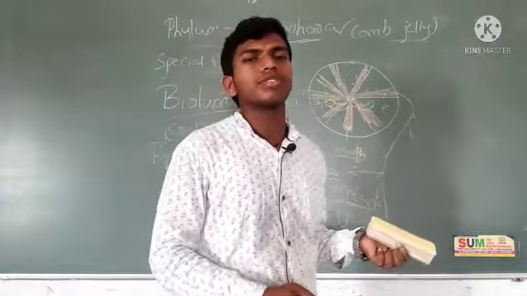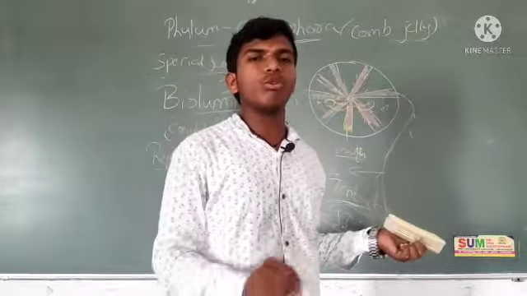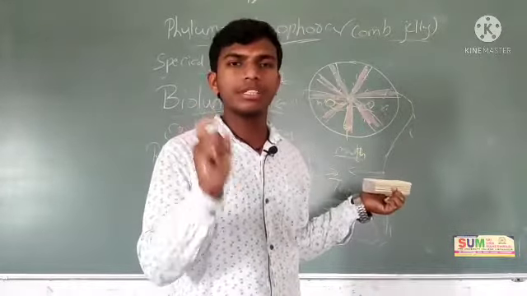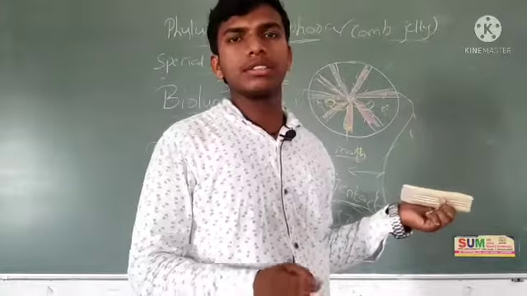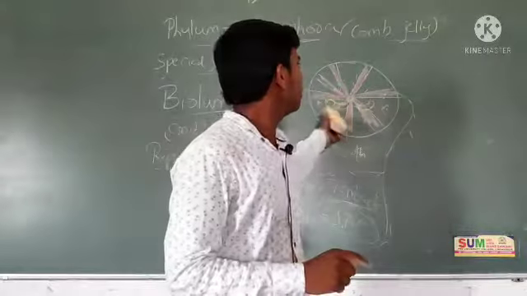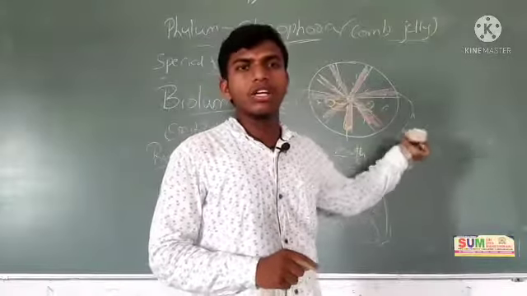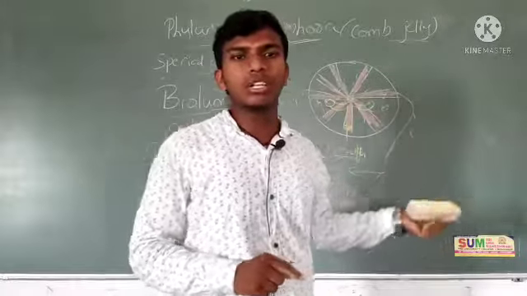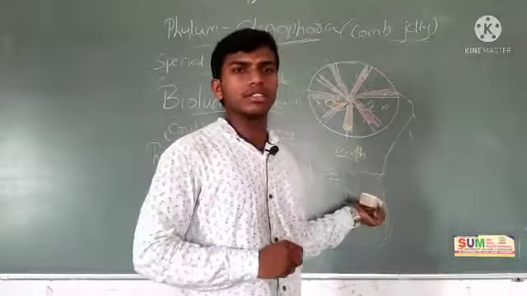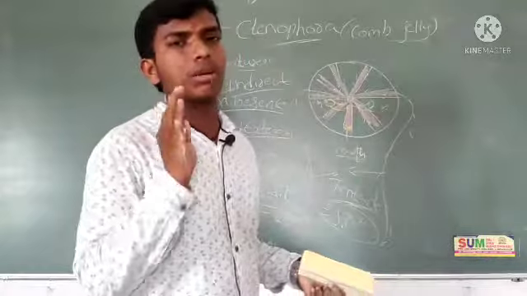And special features. What are the special features? First one, very important, the top priority one is bioluminescence. That is a major thing. Next is comb plates. What is the function of comb plates? Eight rows are there, right? 1, 2, 3, 4, eight rows are called comb plates. On the surface of the comb plates, cilia are present. That's why they're called ciliated comb plates. Function of comb plates. And thread-like structures are there, those two tentacles. Function of tentacles. Okay, these are the special features, very very important.